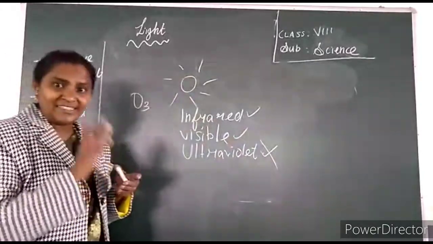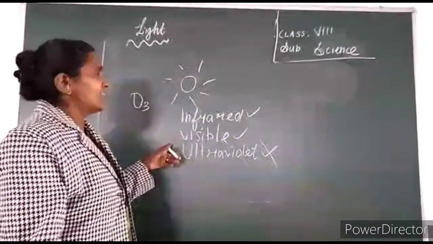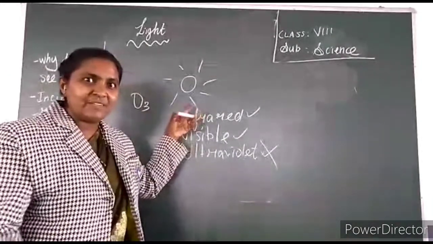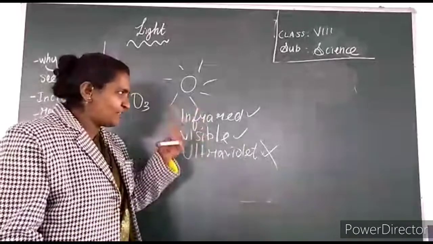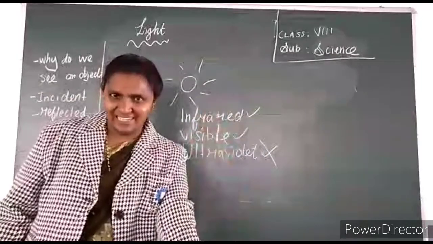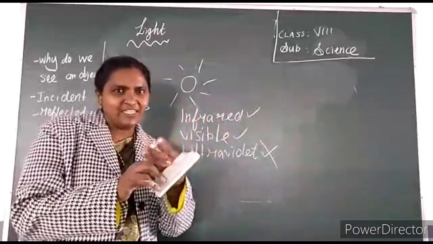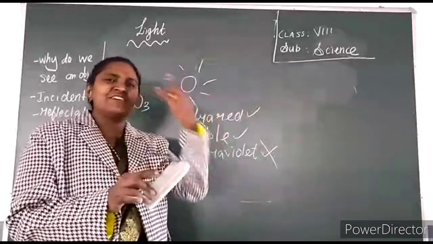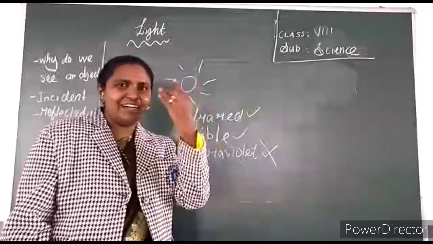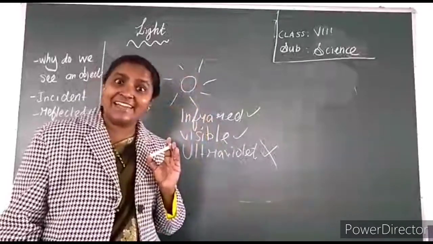We are going to study what is incident ray and what is reflected ray. So this is all clear now. Main source of light is sun. It emits different types of wavelength, but only two types of rays reach the earth. When this light falls on an object, it will reflect and reach our eyes through the cornea, iris and pupil. This is the way we could see an object.